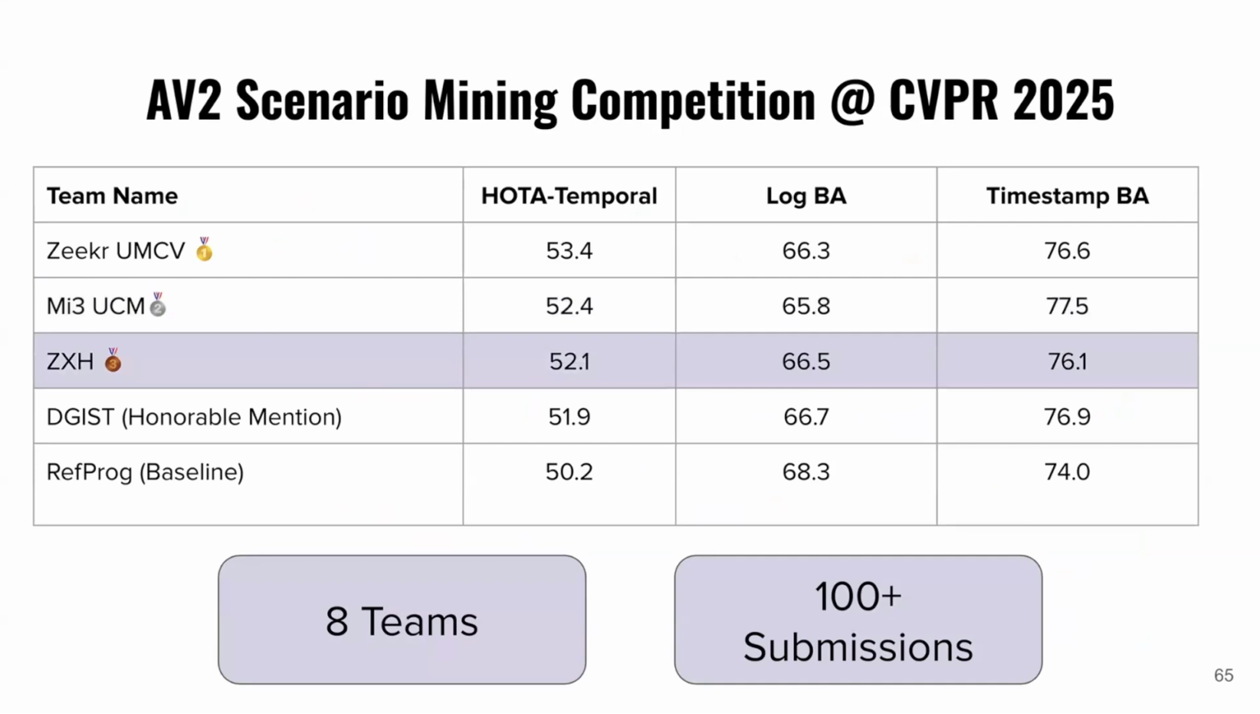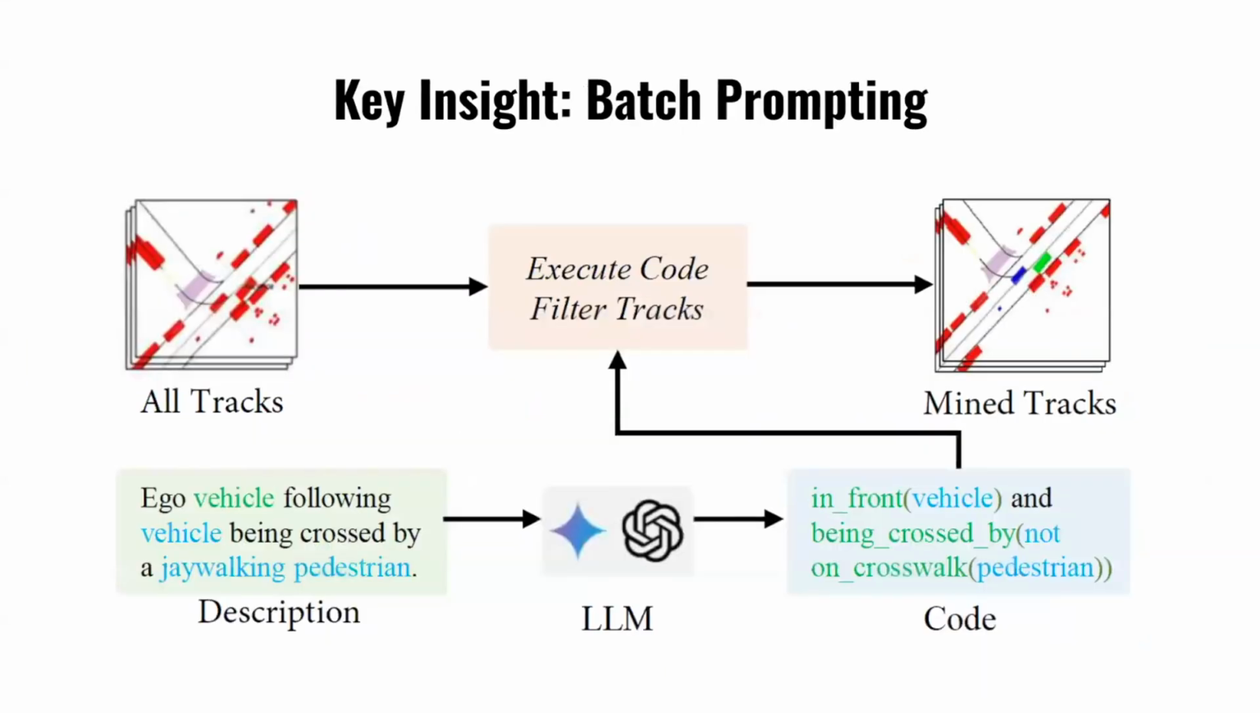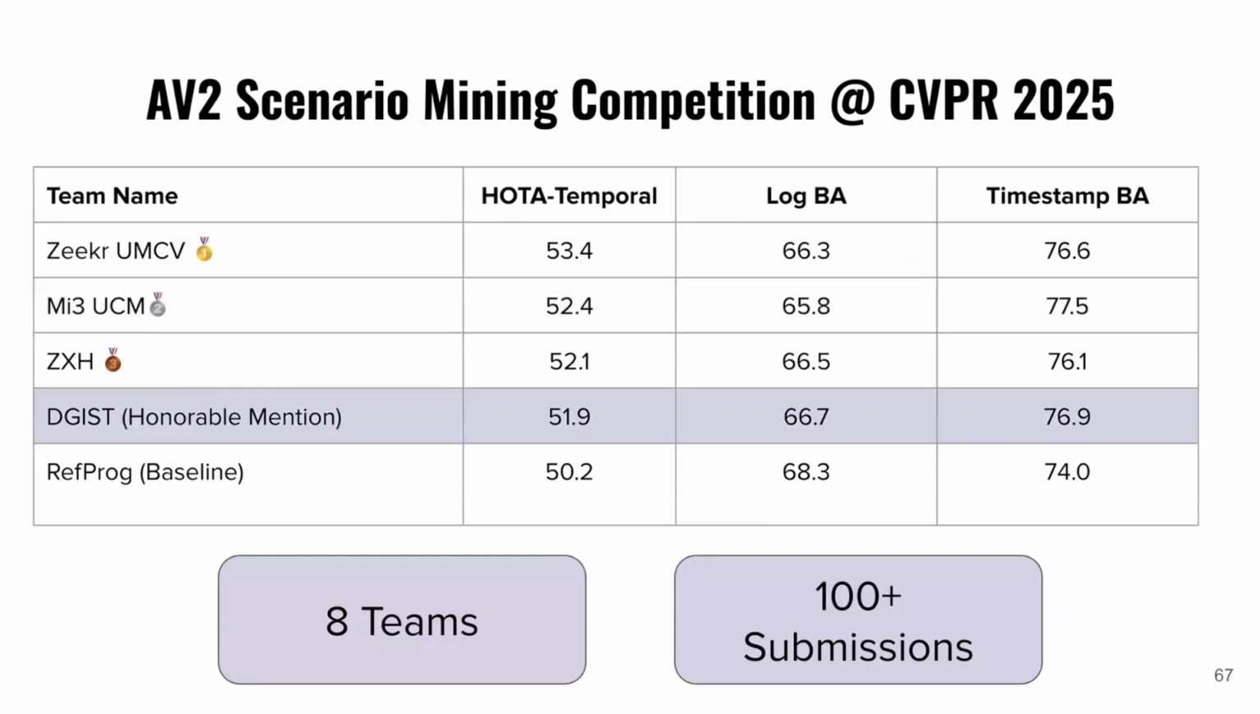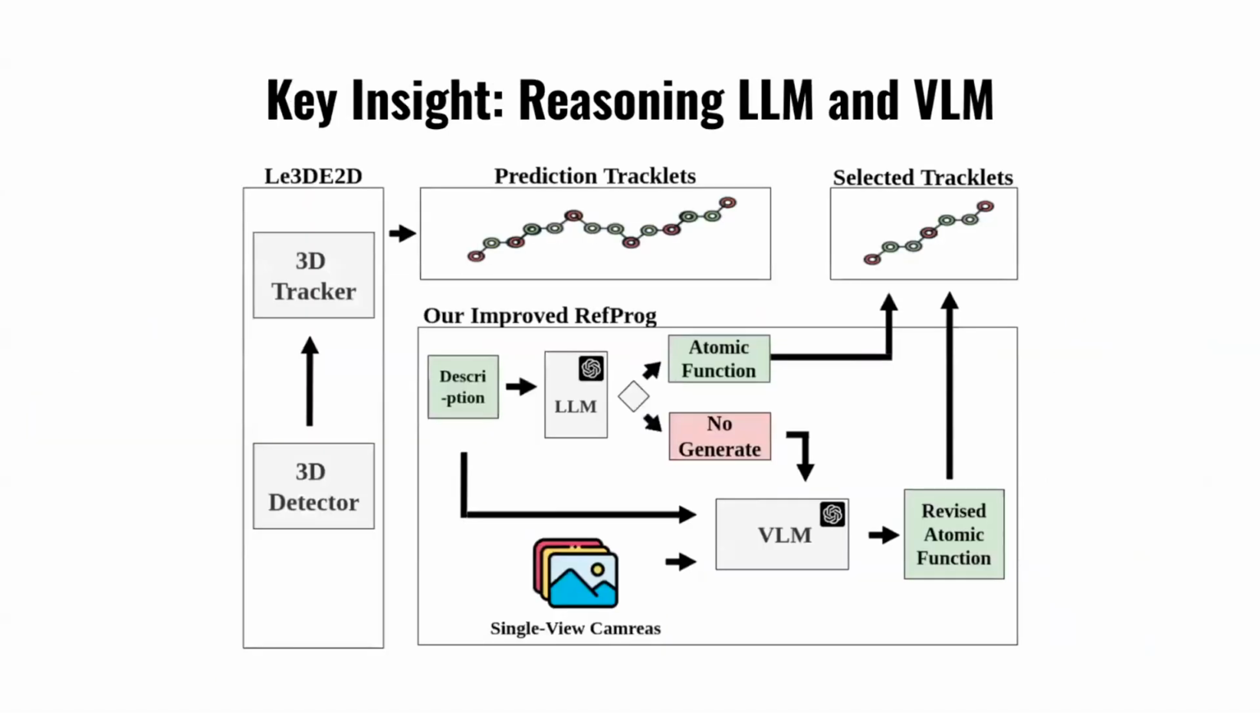The third place team, ZXH, leverages this idea of batch prompting. I do want to give an honorable mention to team DGIST that not only uses reasoning LLMs. In our baseline, we use Claude 3.7. They swap this out for the O3 reasoning model, and they find that this reasoning capability seems to help a bit.